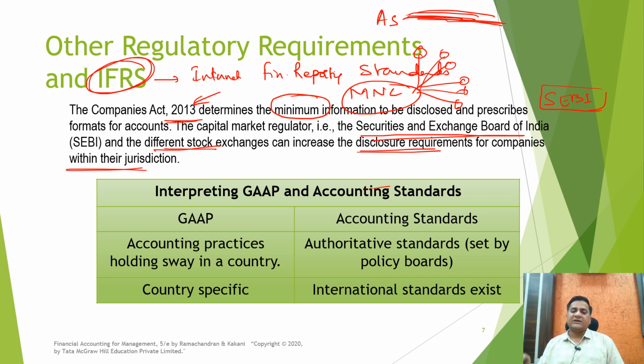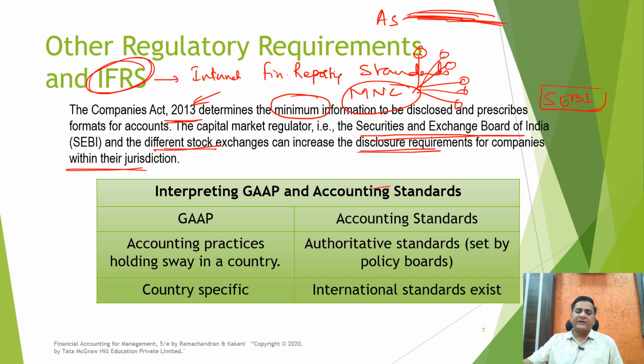What we mean to say is the bare minimum requirement is given by the Companies Act. In addition to that, SEBI or the other market regulators may ask you for some more disclosure requirements which are under their jurisdiction, right?